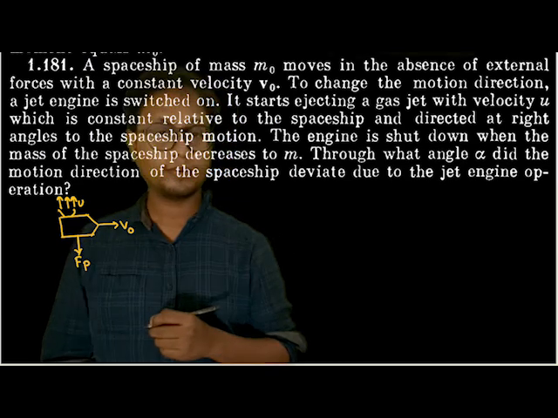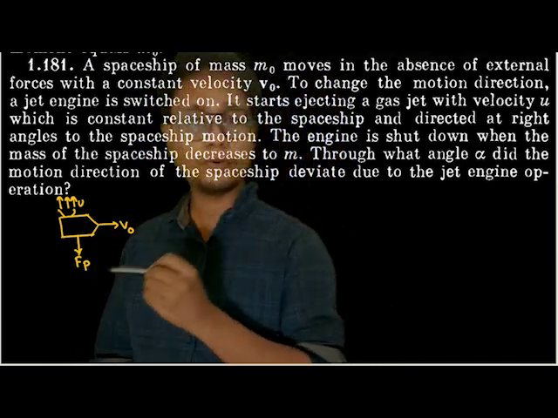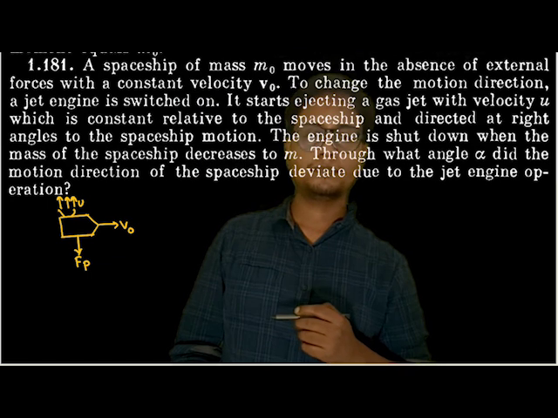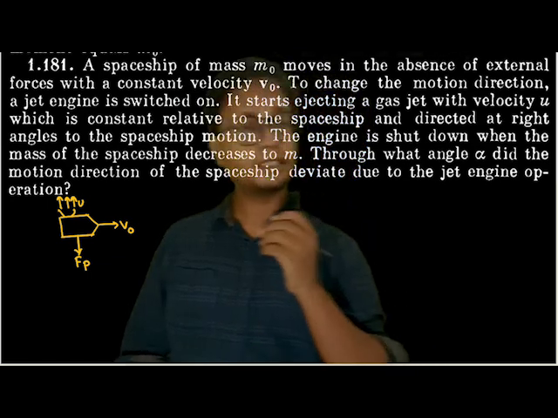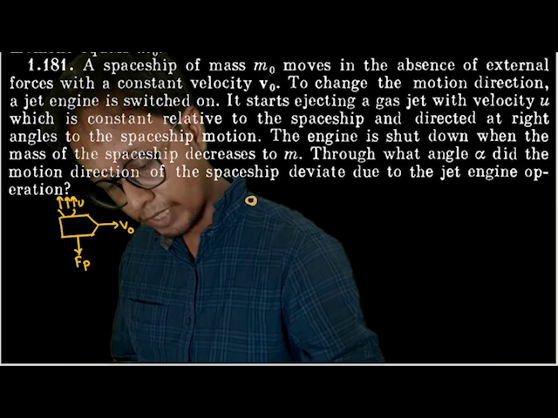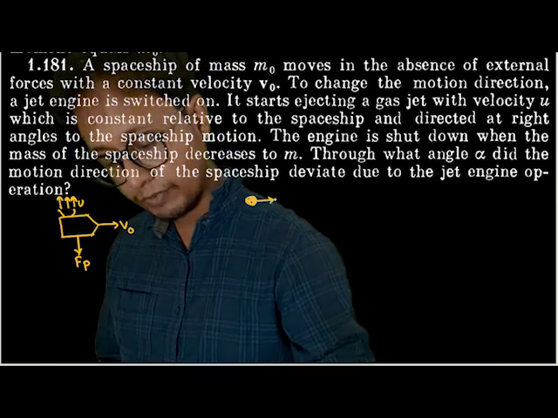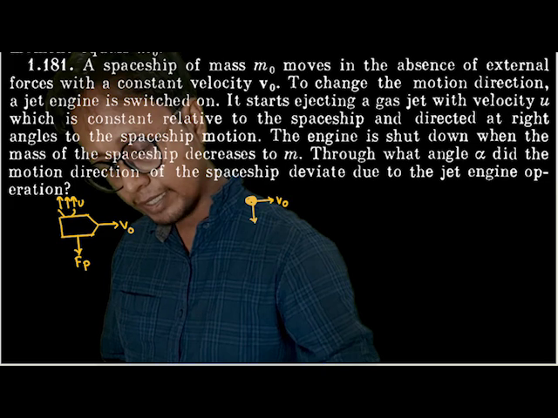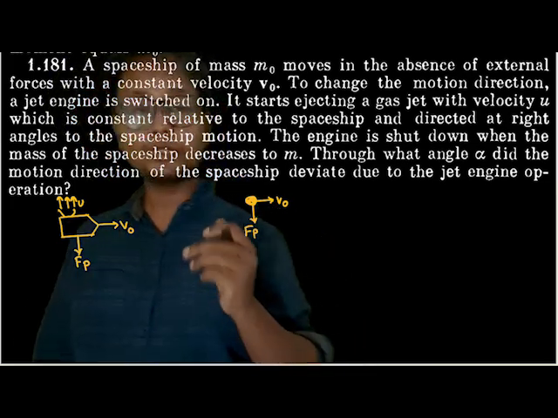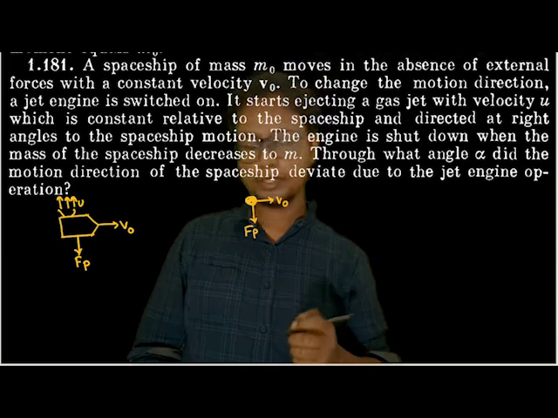Fair and fine. Now, where have you seen this kind of motion, where the force is perpendicular to the velocity? Circular motion. In circular motion, the force is always perpendicular to the velocity, no? So suppose I draw the rocket out here, very small. Initial velocity v naught. The force is acting in this direction, and the force will always be perpendicular to the velocity, no? What kind of motion would it execute? A circular motion.